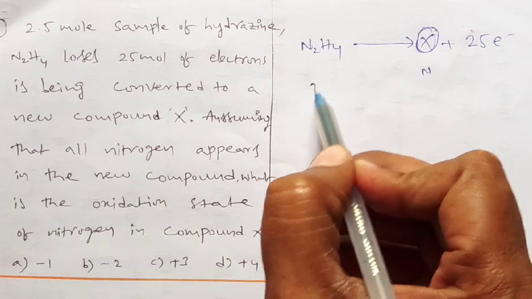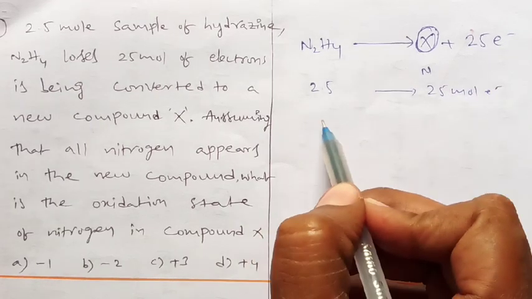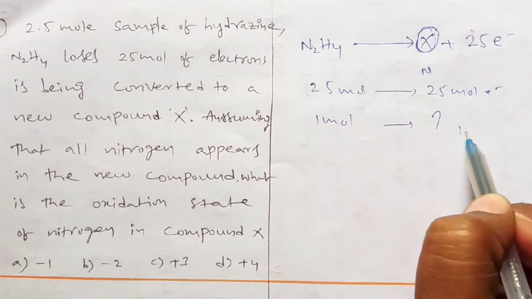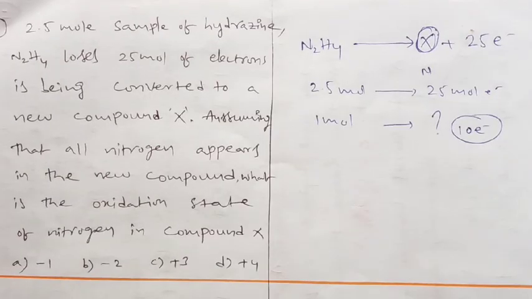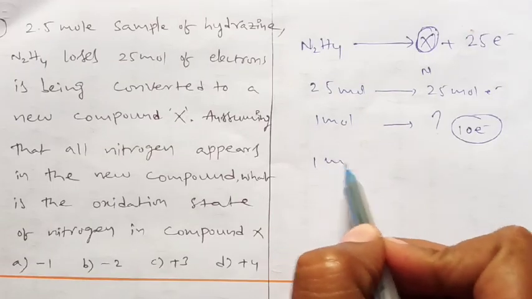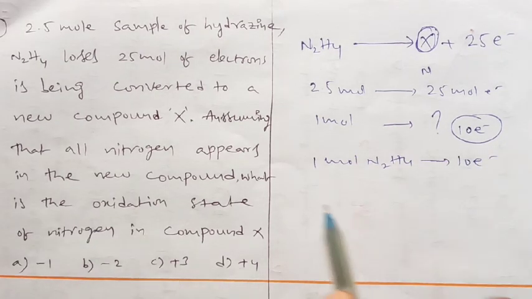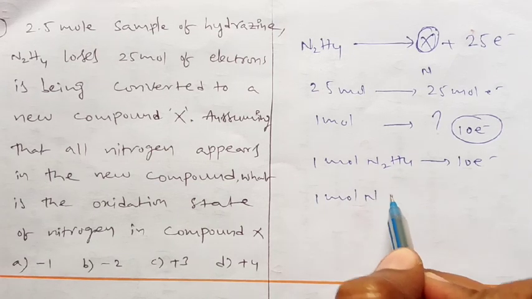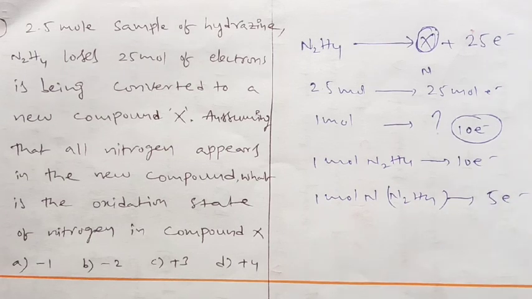Initially, 2.5 mole of substance is available, and it loses 25 mole of electrons. If it is 1 mole of the substance, then how many electrons does it lose? If you do the cross multiplication, you get 10 electrons. So 1 mole of N2H4 loses 10 electrons. In 1 mole of N2H4, how many nitrogens are there? 2 nitrogens. So 1 mole of nitrogen atoms in N2H4 loses how many electrons? 5 electrons. Is it clear?